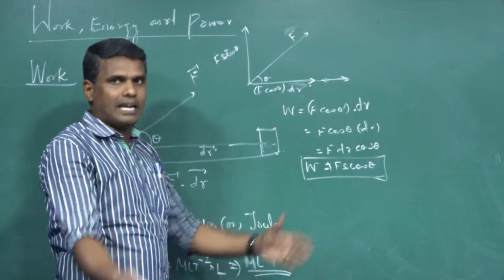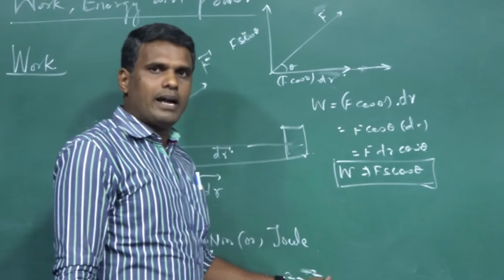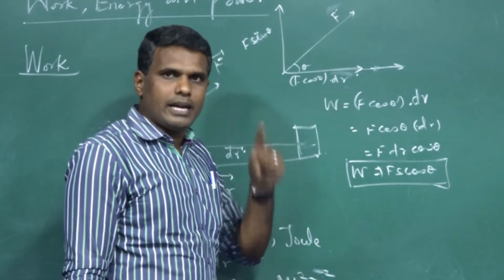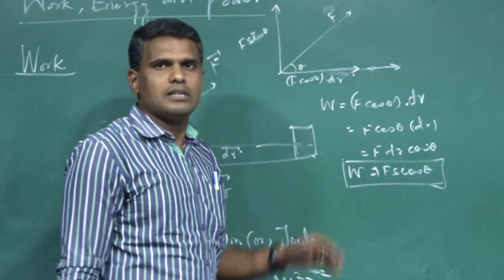There is no specific direction for work done. Work done is a scalar quantity, so it has only magnitude, and its magnitude can be calculated using this expression: W equals F s cos theta.